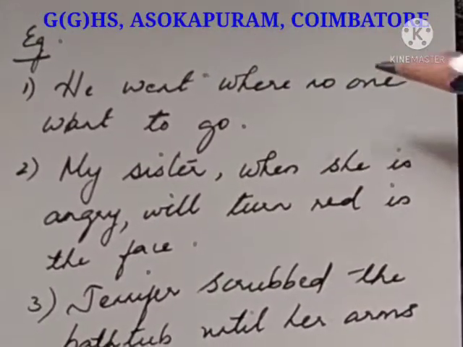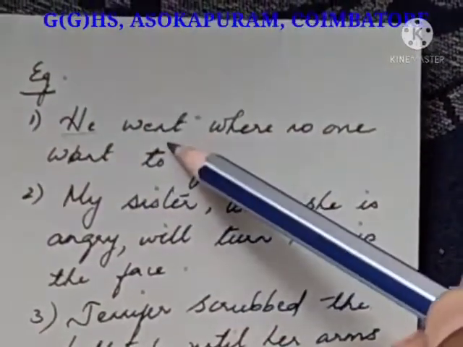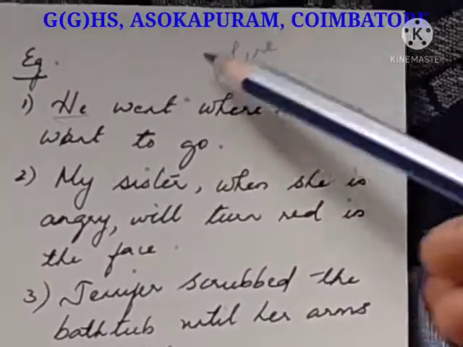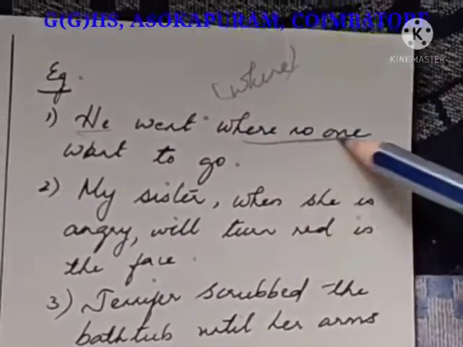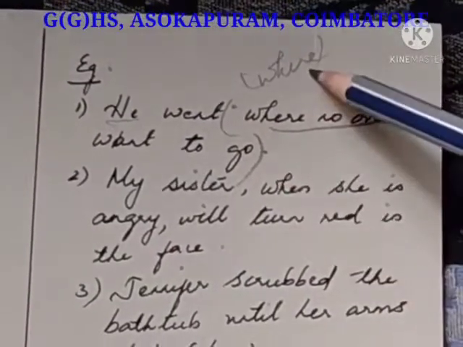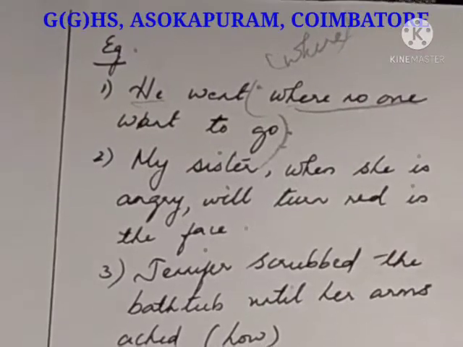Example: He went where no one wants to go. He went. The sentence is over. Subject, verb. He went where? It is asking the question where. He went where no one wants to go is the answer to the question where. So this answer is called an adverb clause.